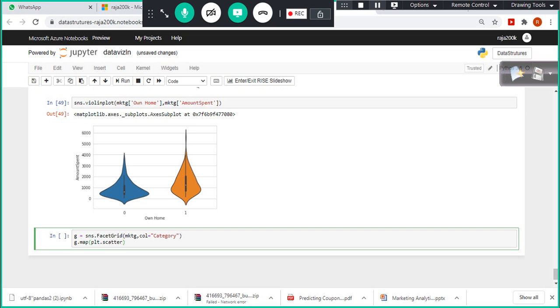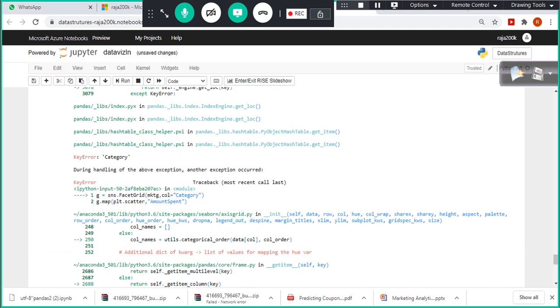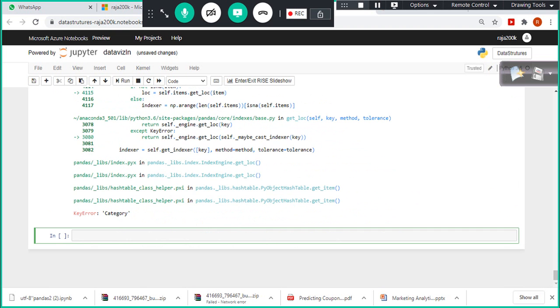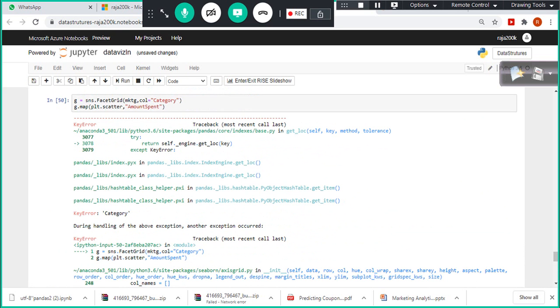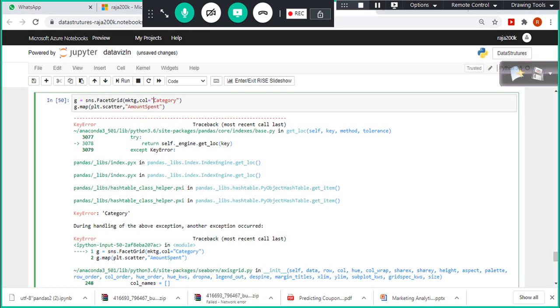Yeah, scatter is available. So your col, it is not working, right? This is the syntax.